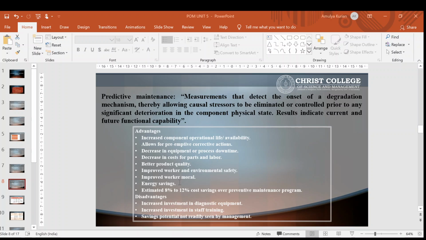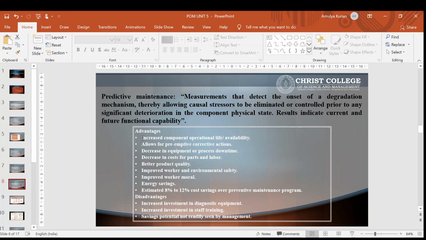This is basically used in continuous production units. Predictive maintenance differs from preventive maintenance by basing maintenance need on the actual condition of the machine rather than on some preset schedule. In preventive maintenance, we are doing it on a regular basis. In predictive, we are scheduling it beforehand, and then doing the maintenance. There are advantages and disadvantages to this.